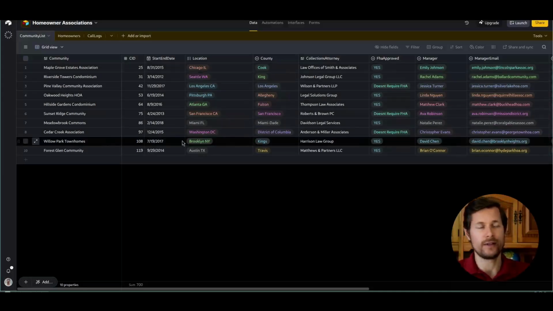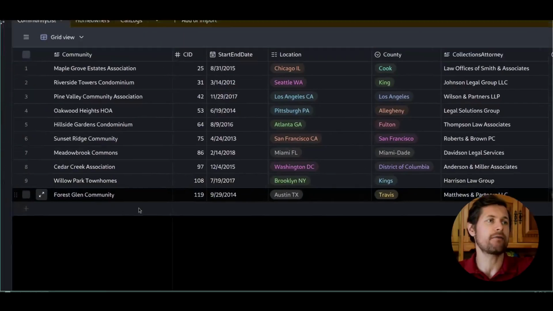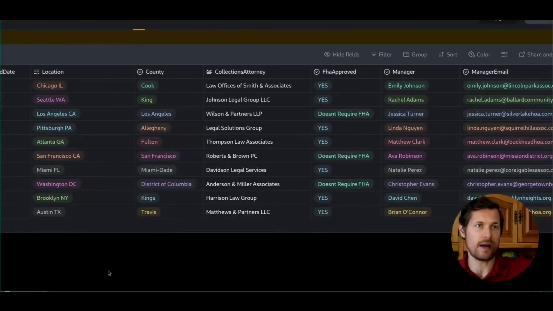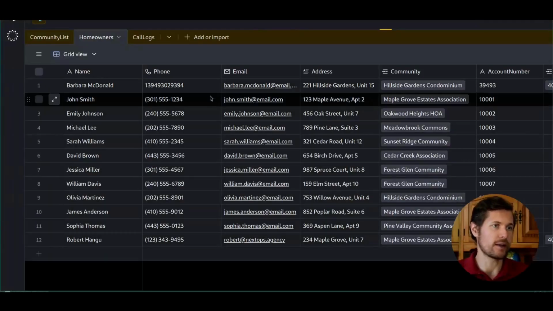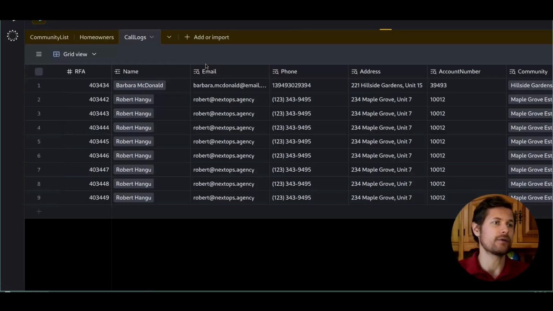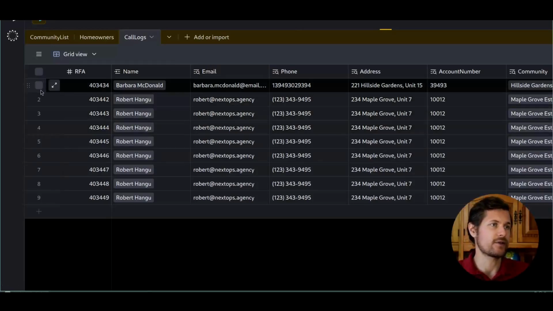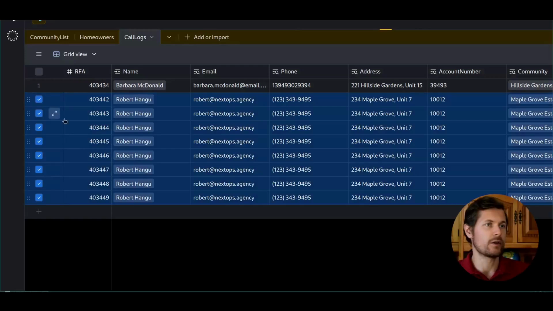So this is how the final result looked. I also prompted it to fill in some data, but essentially here we have a table of all the homeowner associations that are being managed. Then we have a table of homeowners that are all here. And then finally a few sample calls. Now I will clear this list just for brevity. I will remove most calls.